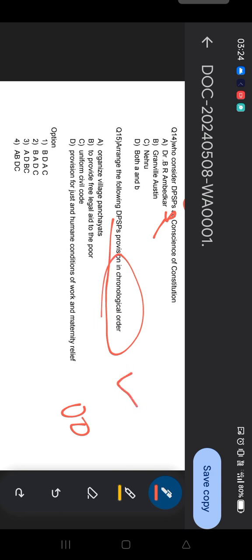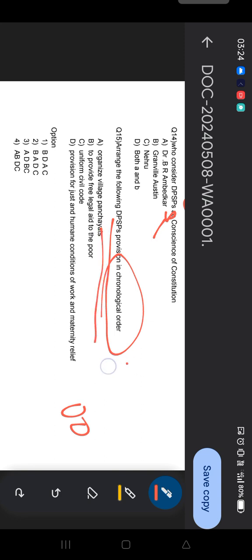That means if you remember the article, then you can place which provision comes first and which later. This kind of question was asked in the UGC NET examination. So I think if they make the question tough, you should prepare for any kind of situation. And guys, your time is up, so do try to arrange these things.